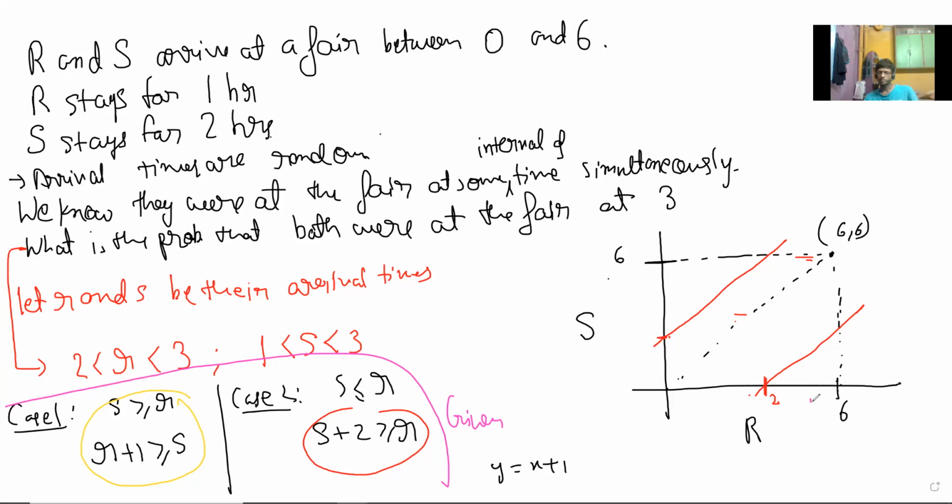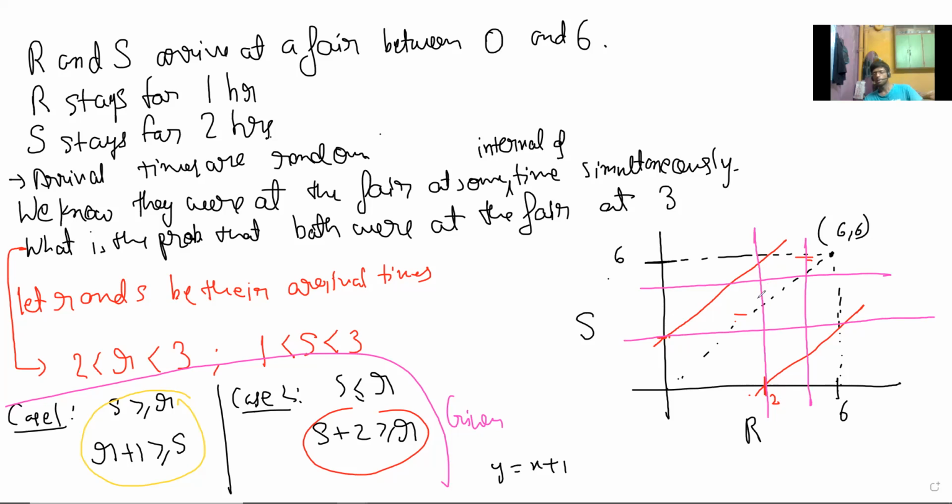So this will be 1, and this will be 1 to 3. Somewhere it will be, I don't know exactly where. You guys can figure out whether it will be completely inside or not.